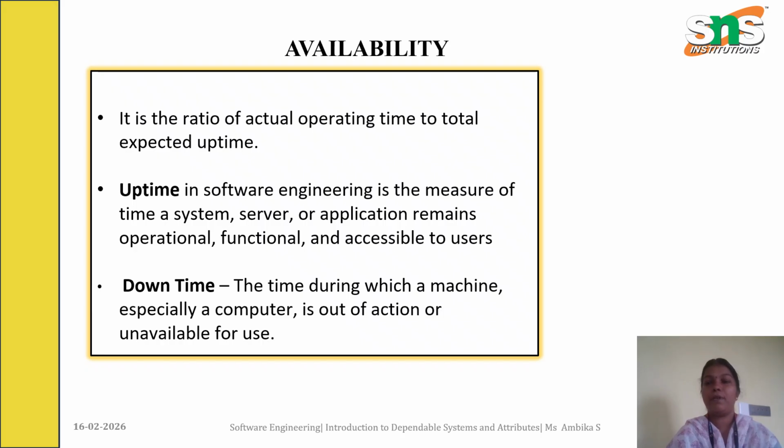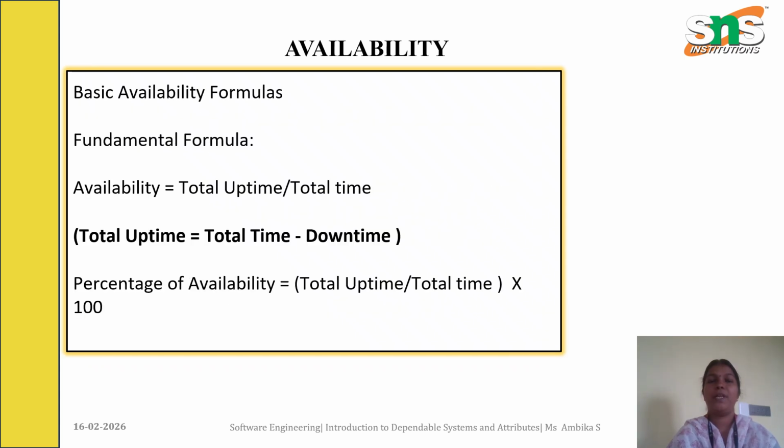It mainly focuses on uptime and downtime. Uptime is a measure of the time that refers to how often the system is operational and accessible to the users. Downtime is a measure of the time when the system is not available for the users, that is, the system is out of action. The availability formula: total uptime equals total time minus downtime. Availability equals the ratio of total uptime divided by the total time.